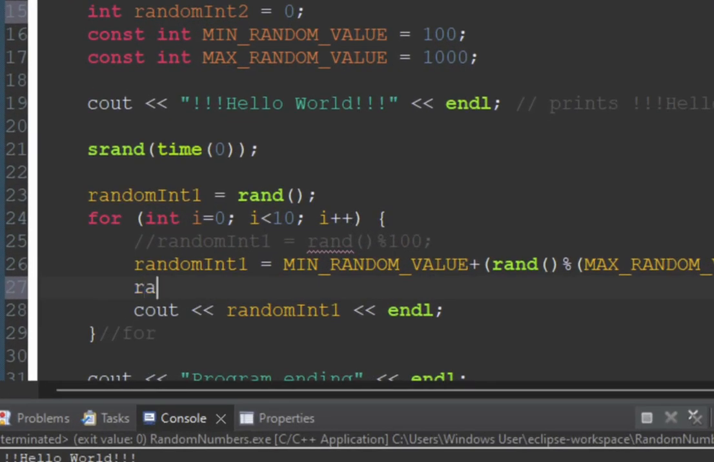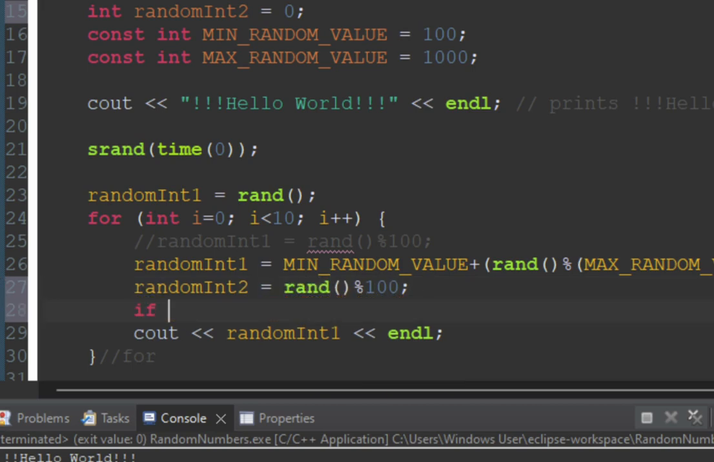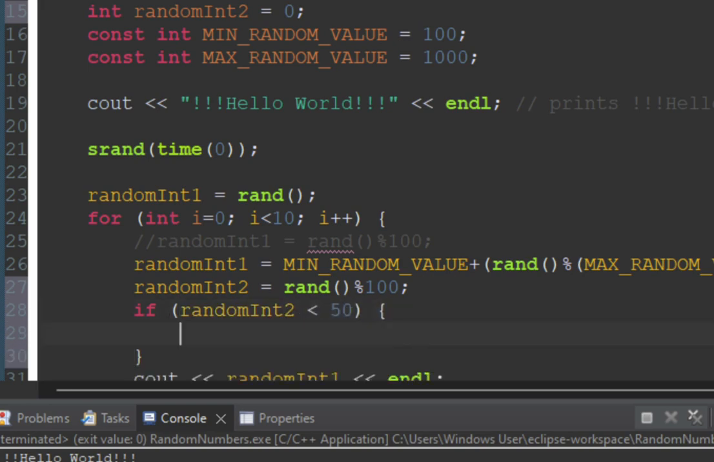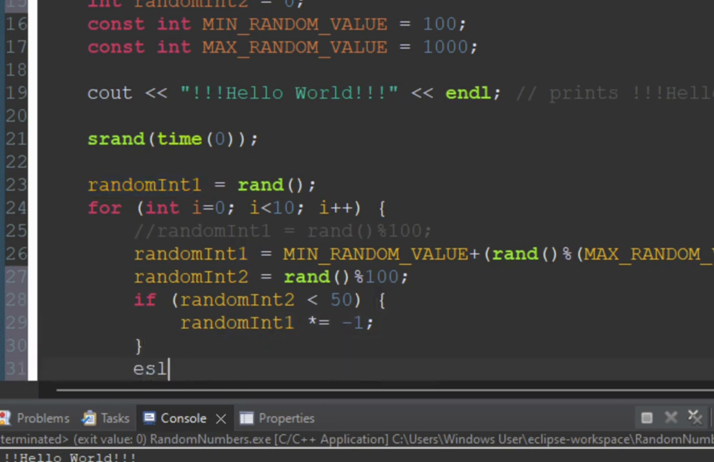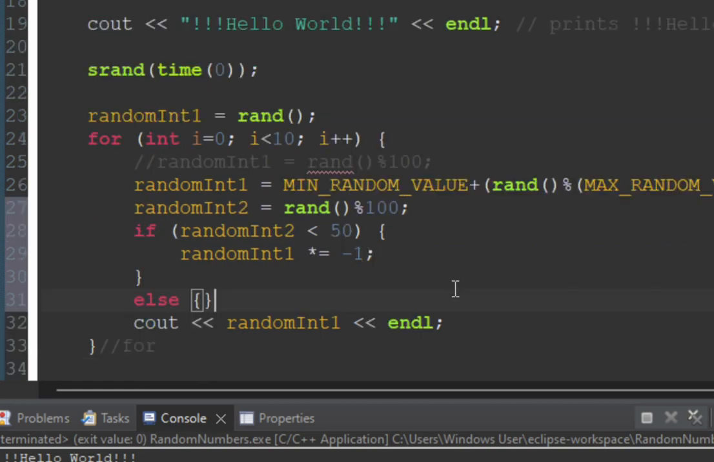And what I'm going to do here is say random n2 is equal to rand, and let's give it a modulus of, I don't know, 100. Let's type this in right. And I'm going to say if random n2 is less than 50, then random n1 times equals -1. So we're going to make it negative if it's less than 50. Else we're going to do nothing. I'm just going to go ahead and leave it positive.